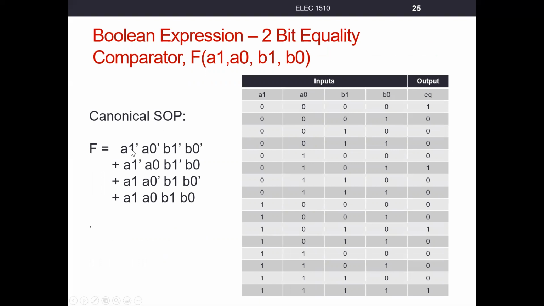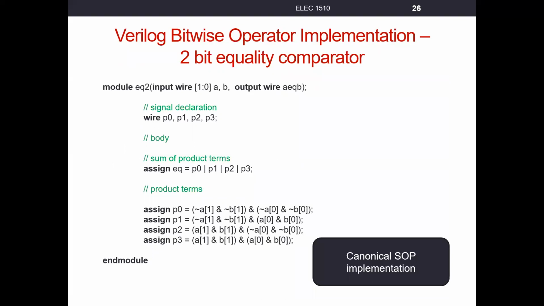This represents min-term 0, the next one represents min-term 5, then min-term 10, and finally min-term 15 for the 4 cases where A is equal to B. Now the question is, can we reduce this in any fashion? We can't reduce it through a K-map.